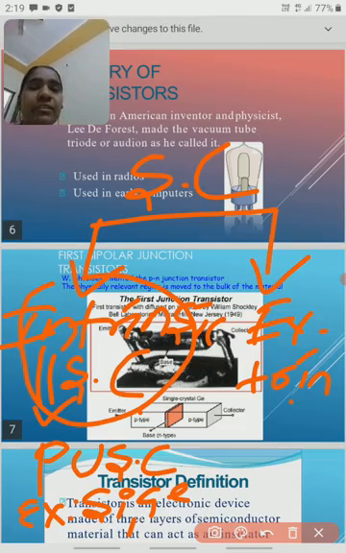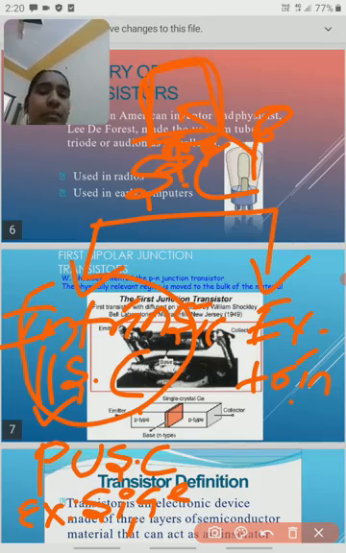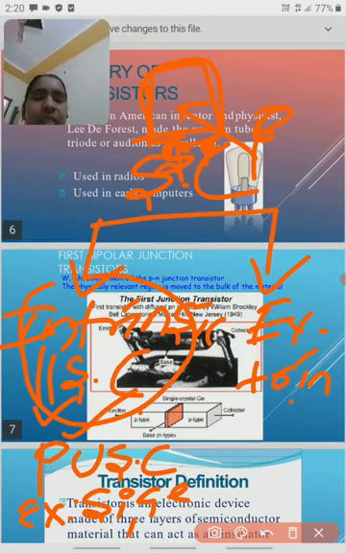For example, if we take silicon, this is a silicon solid. If we add some phosphorus atoms to the silicon, then the doping process has been done. If there is no doping, no foreign atoms, then that type of material we call an intrinsic semiconductor. Next one is the extrinsic semiconductor.